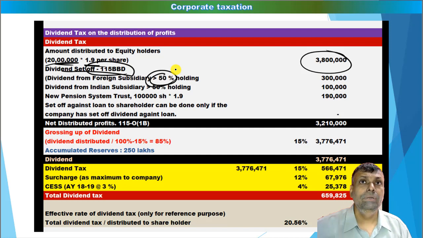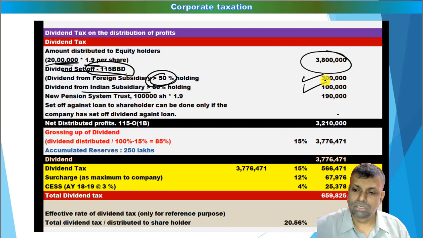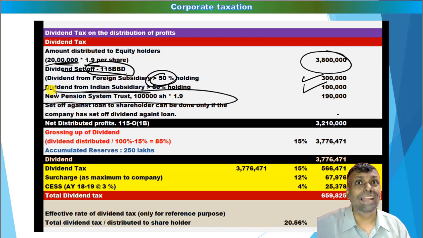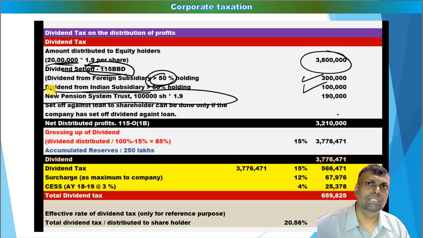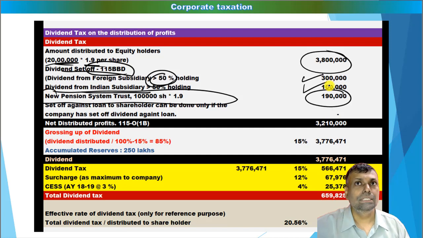Okay, so 115BBD foreign subsidiary dividend is also subjected to intercorporate dividend set off, provided that the tax under 115BBD has already been paid. So this is one adjustment. Dividend from an Indian subsidiary is also subjected to intercorporate dividend set off. Thereafter, if there is any payment made to the new pension trust or an entity on behalf of the new pension trust, which is covered by section 10(44) of the Income Tax Act, there is no dividend distribution tax with respect to that. So that particular adjustment is to be carried out.